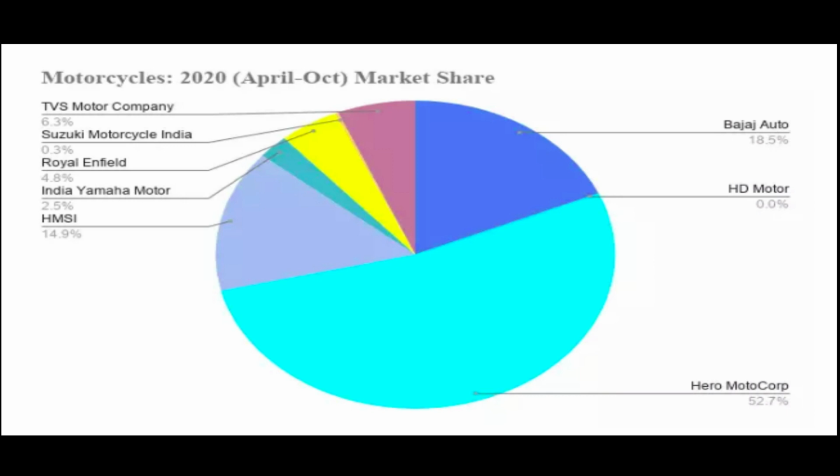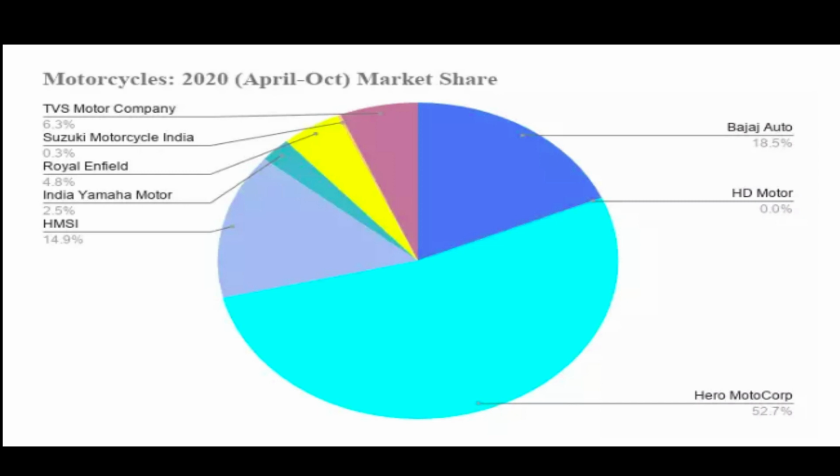When it comes to the scooter space, HMSI, the Honda company, has a market share of 51.9 percent. Next comes TVS Motor with a market share of 20.3 percent. Hero Motocorp is at 10.6 percent. Moving forward, we can see Bajaj Auto is holding almost 13 percent market share with respect to the overall two-wheeler space. So this is all about the economy and industry analysis of the two-wheeler space.